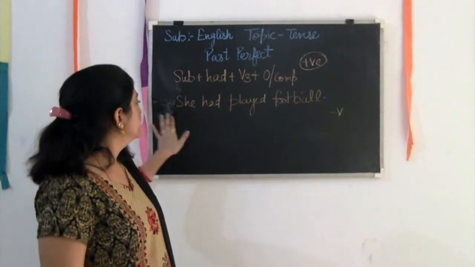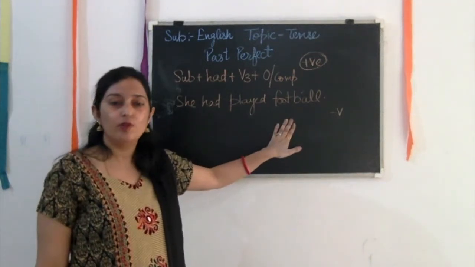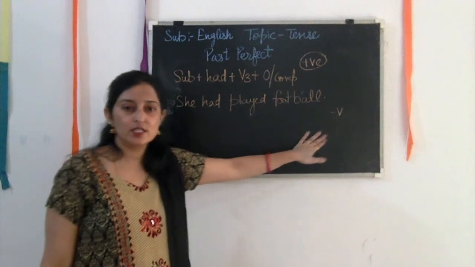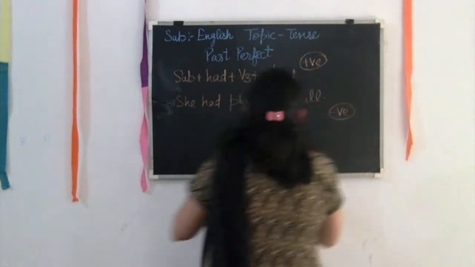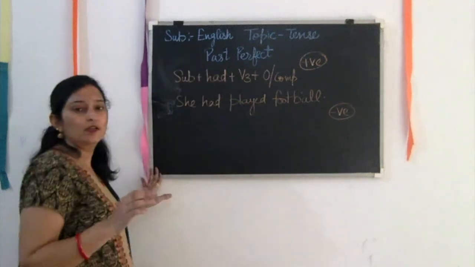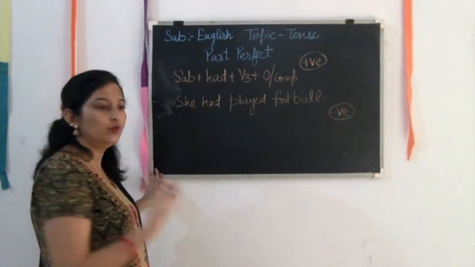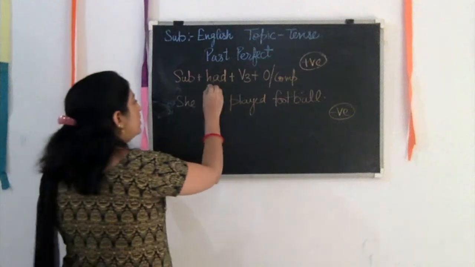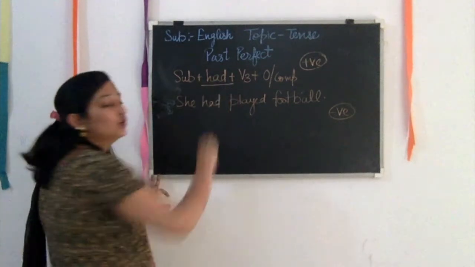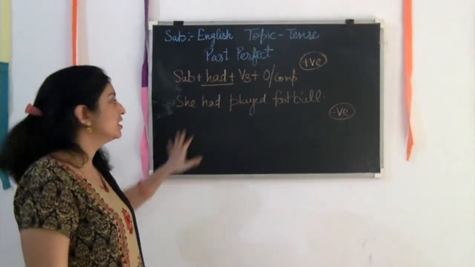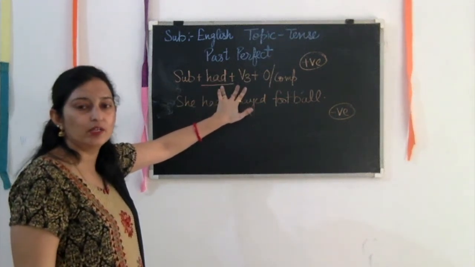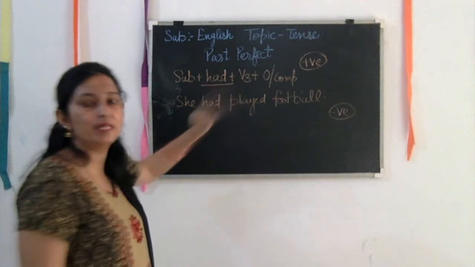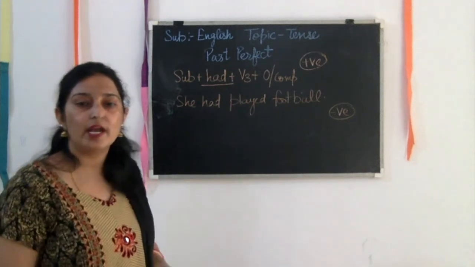So this is the rule for the positive form, and now we are going to discuss the negative form. You can make your rule here, where we have to add not to make it negative. It comes after the helping verb: had not, because you have done earlier in the present category has not, have not.